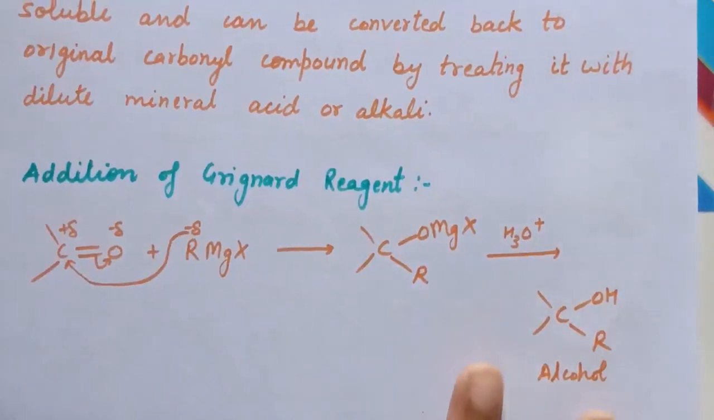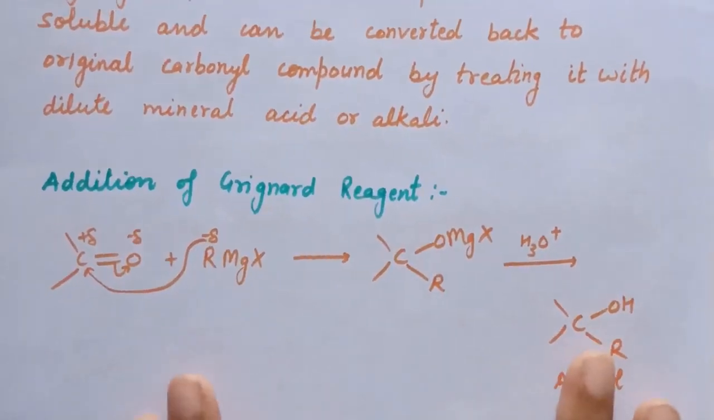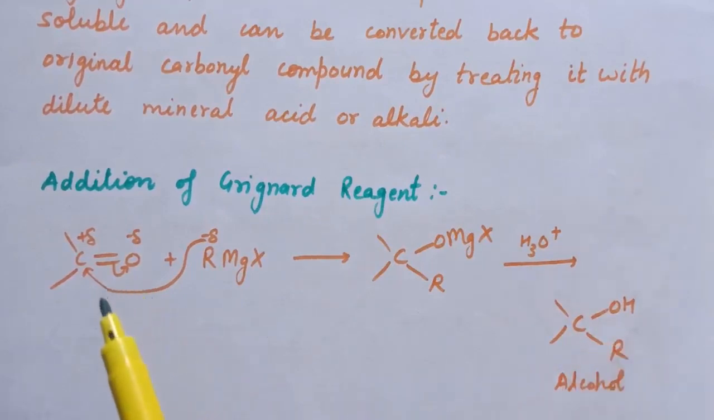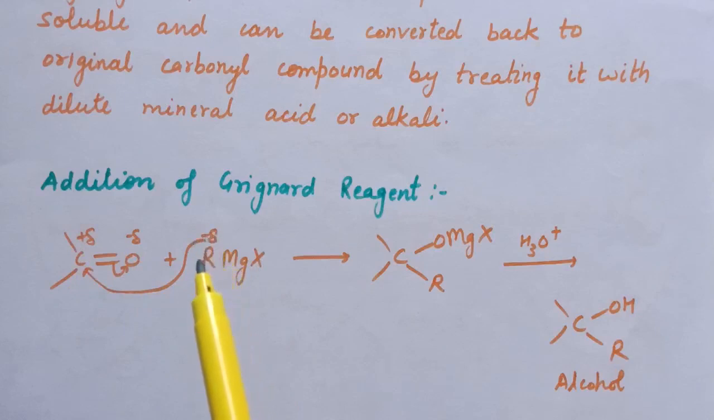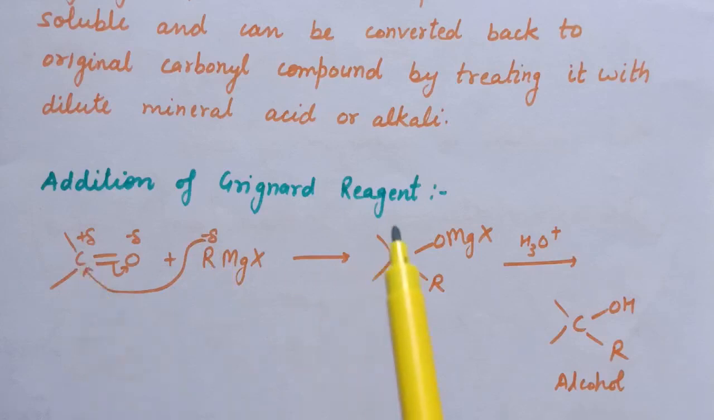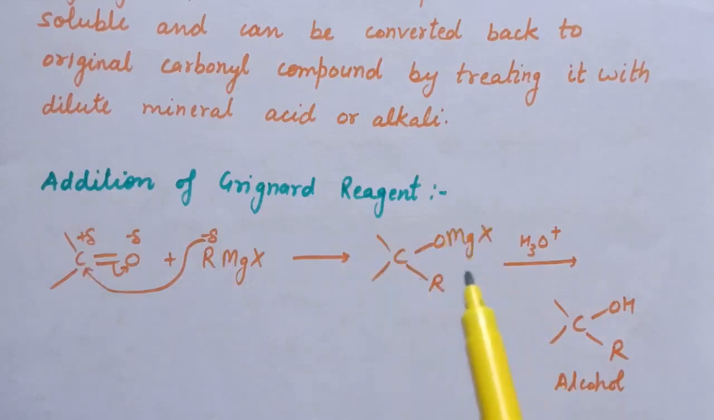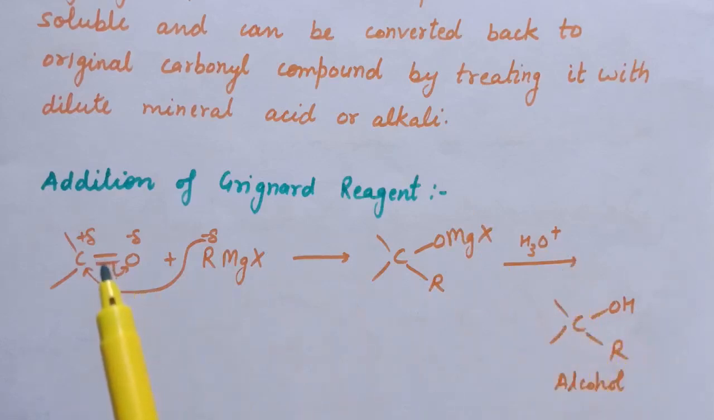Next, the third example is addition of Grignard reagent. So here is the reaction of carbonyl compound with RMgX. In the Grignard reagent, this R contains negative charge, or you can say that this is a nucleophile. So this will attack on this carbonyl carbon, and this adduct is formed. After hydrolysis of this adduct, the alcohol is formed. So this is the reaction of Grignard reagent with carbonyl compounds.